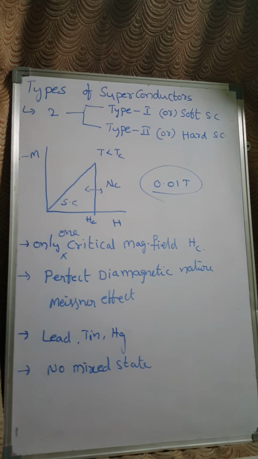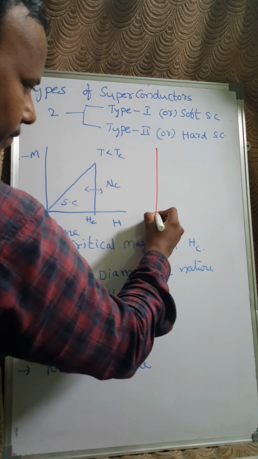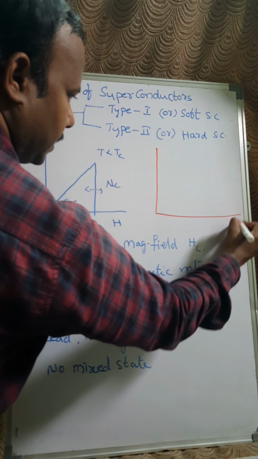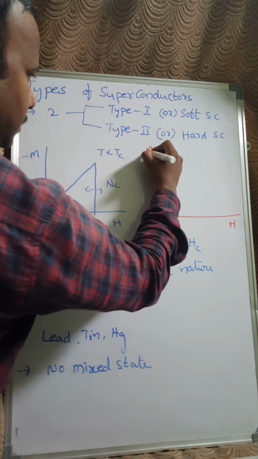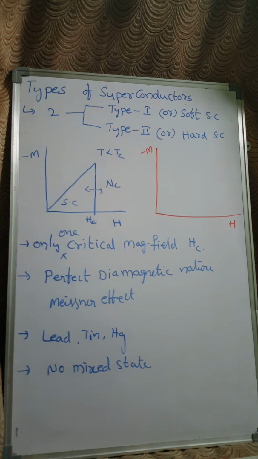Let us see the graph for the type 2 superconductors. It looks like this, with the H value along the x-axis and the minus M value along the y-axis.